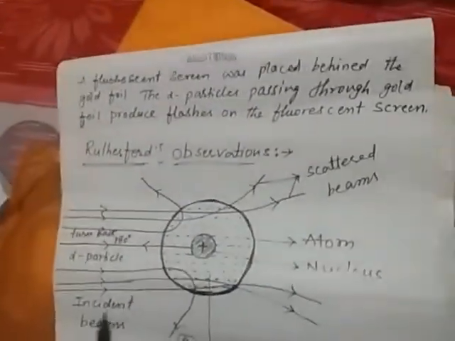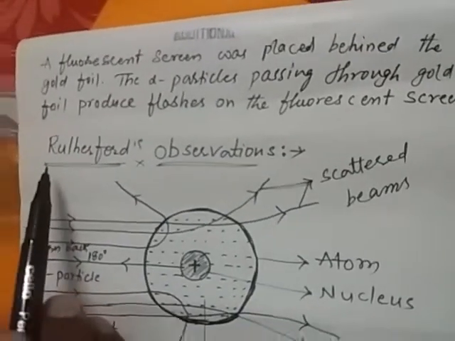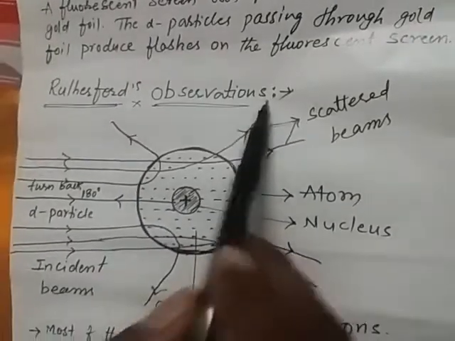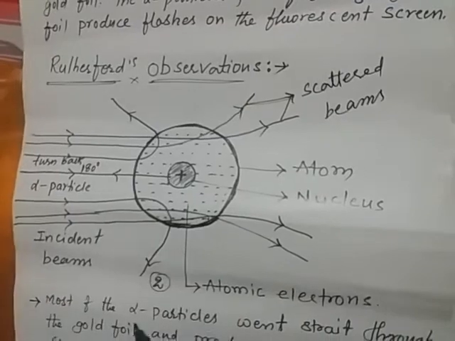So according to this, he obtained the following observations. These following observations are called Rutherford observations. What are the Rutherford observations? Now, let us consider here.